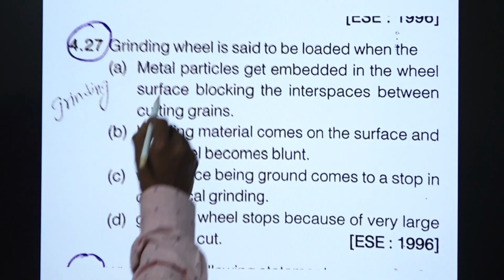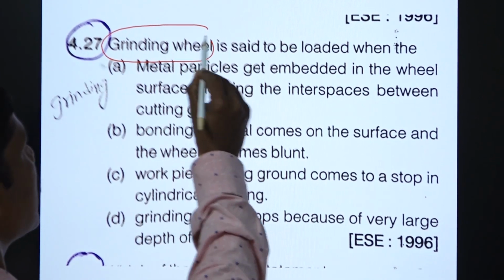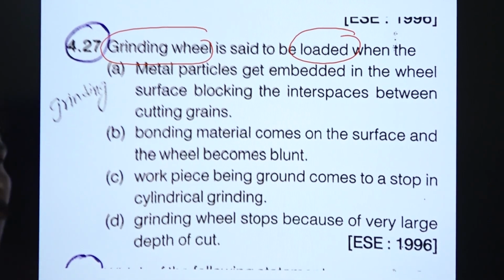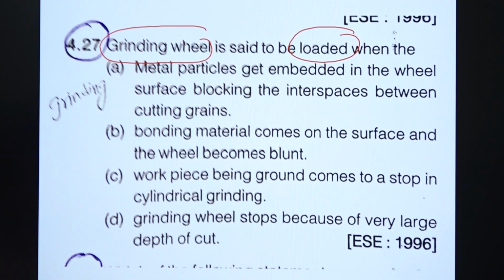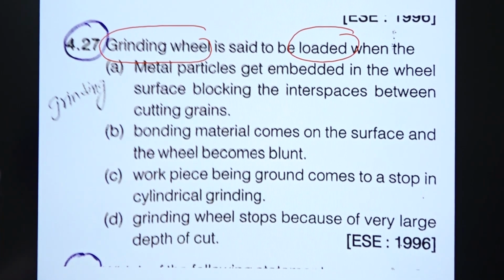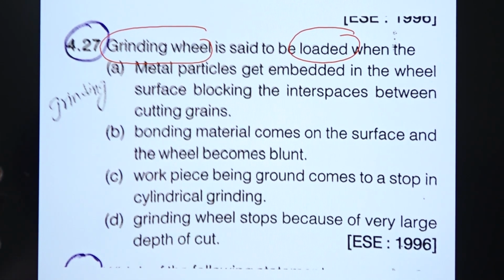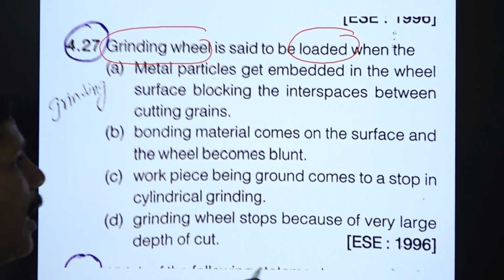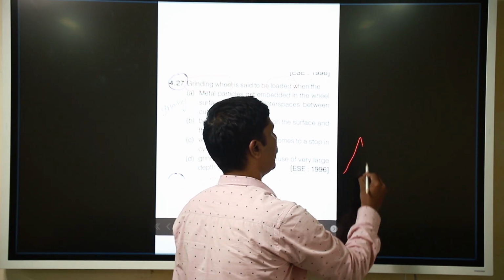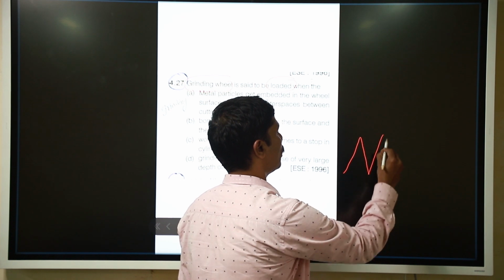The grinding wheel is loaded. Loaded means, what is the term we should know? The grinding wheel loaded means metal particles get embedded in the wheel surface, blocking the interface between the cutting grains. So we are having cutting grains.